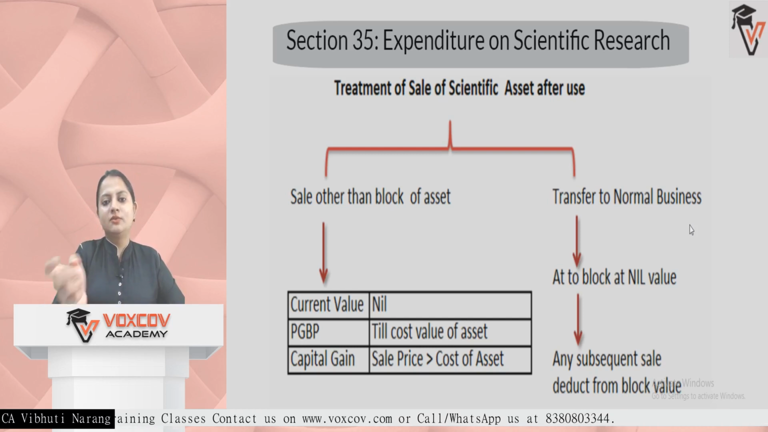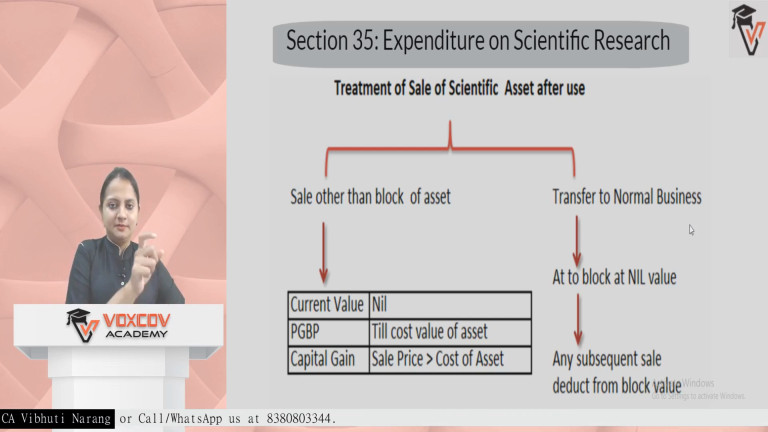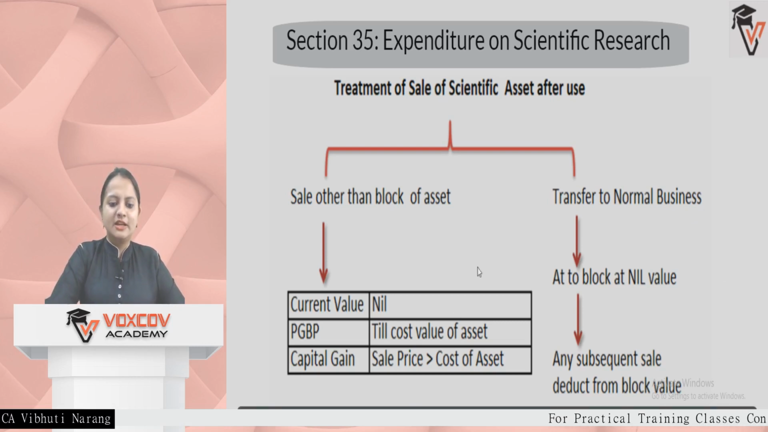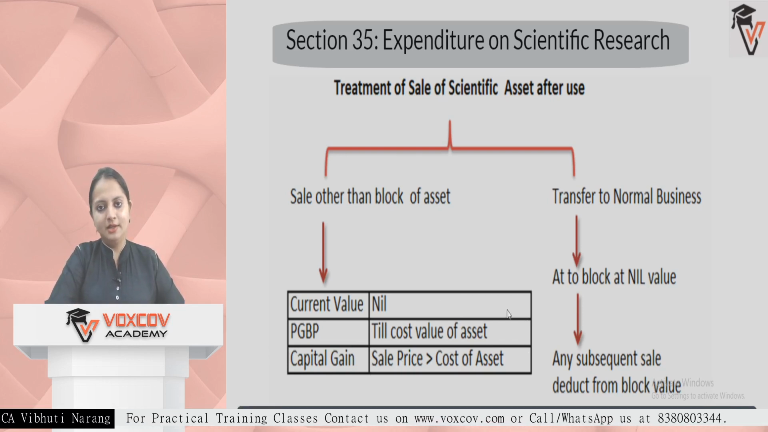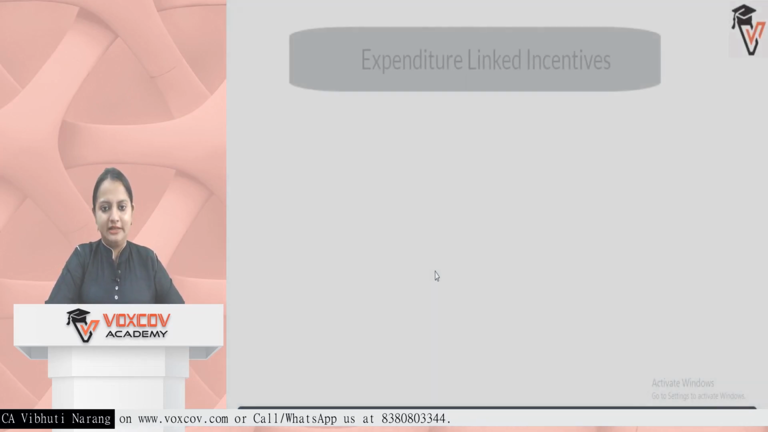But if the asset is sold for 60 lakh rupees, then up to the cost of the asset will be PGBP income, that is 50 lakh. The balance 10 lakh rupees over and above the cost of the asset will be your capital gain. So till the cost value of the asset, it is PGBP. When the sale price becomes more than the cost of the asset, it will become a capital gain. So this was about section 35 on scientific research.